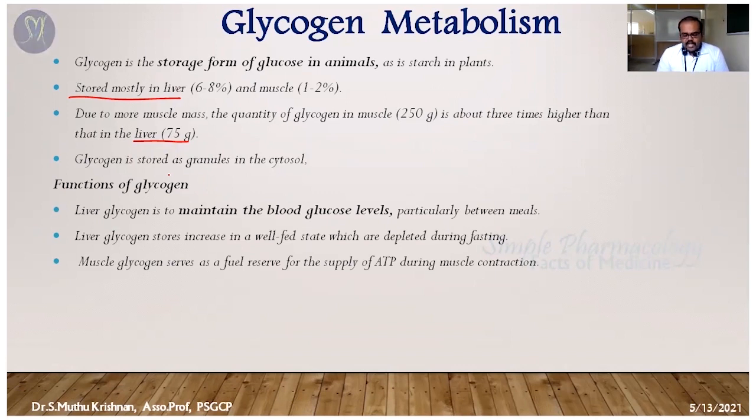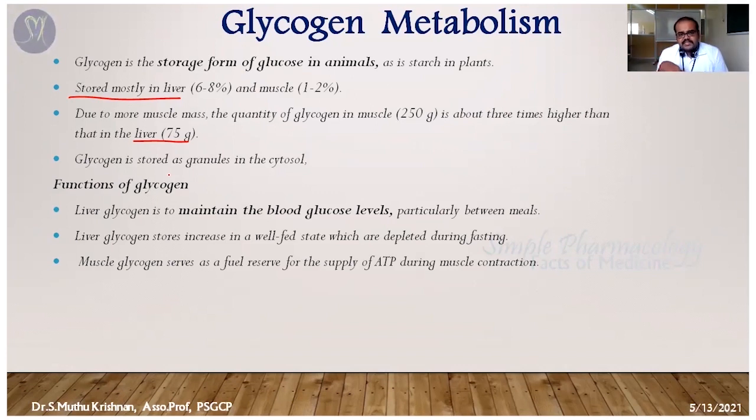So when we don't have food, during fasting condition, otherwise during the intermediate fasting stage, our body is not taking a sufficient amount of food material. That time our body must maintain a sufficient glucose level, because even if we don't take food, our body needs glucose for basal metabolic process. For example, even when we are not doing any work, our brain is working continuously, and the heart is also working continuously. These come under basal metabolism.